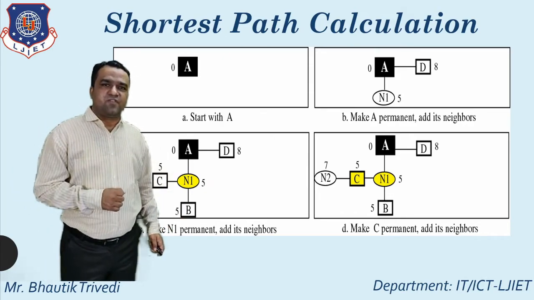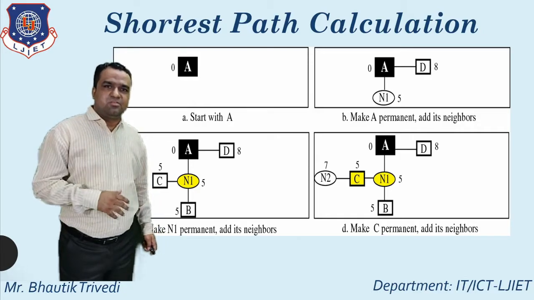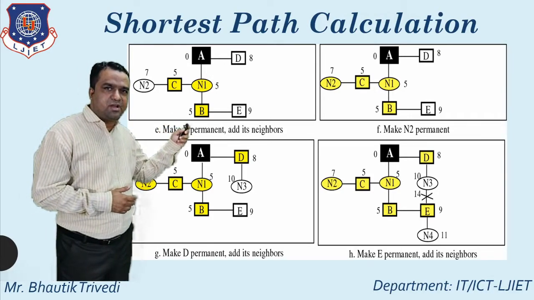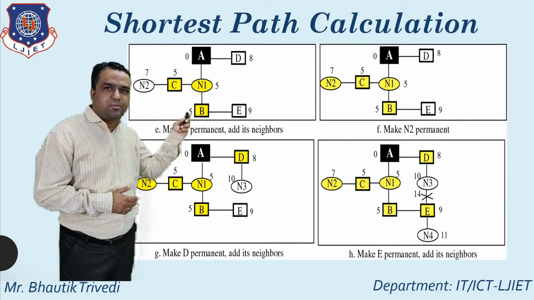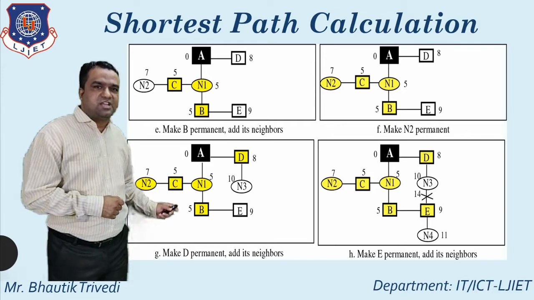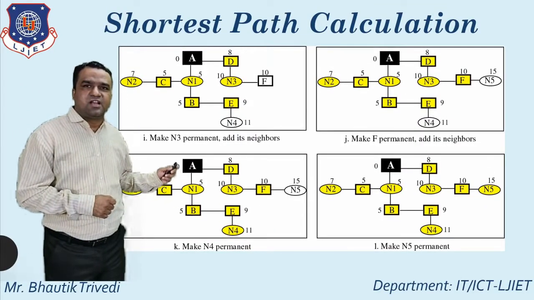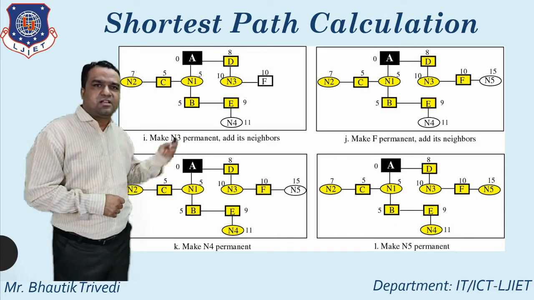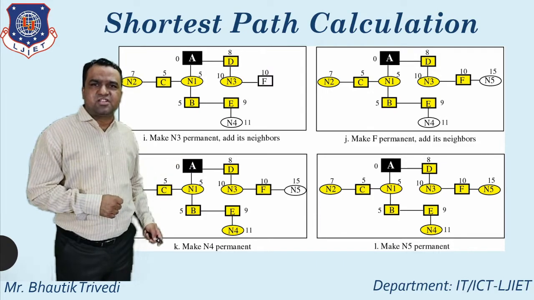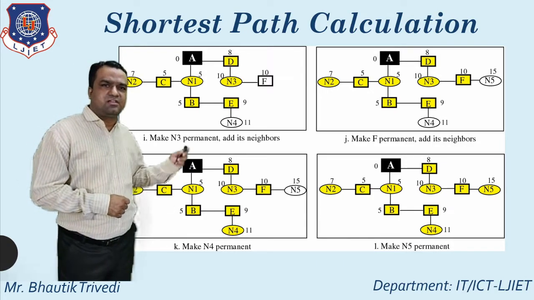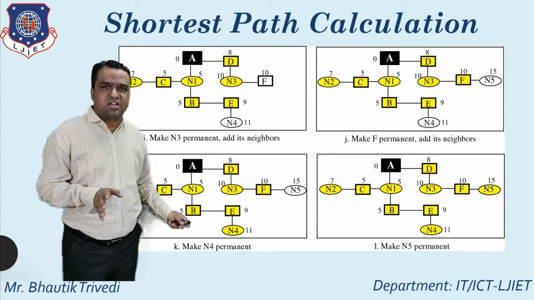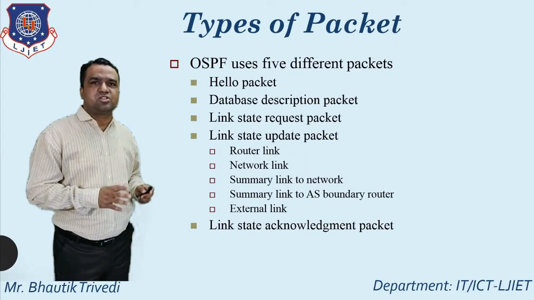Again I add the different adjacent for the C. Make the C permanent. Next one, after that I select the B as a permanent. Then after I select the N2 as a permanent. Then after I select the D as a permanent, then after I select E as a permanent, then after I select N3 as a permanent, then after I select F as a permanent. This is the procedure repeat for each and every step. Make N4 as a permanent, then after make N5 as a permanent, means each and every node I traverse here. So this is the concept of the shortest path.